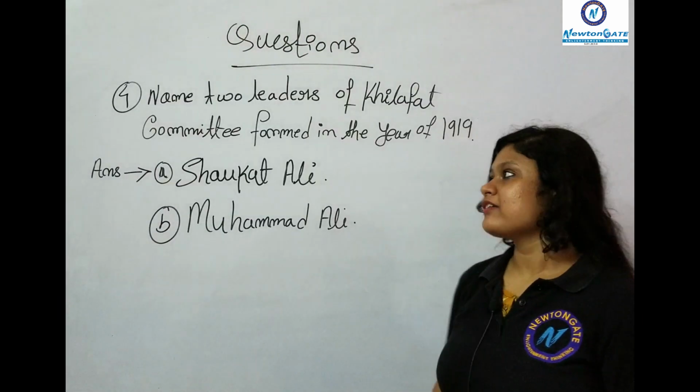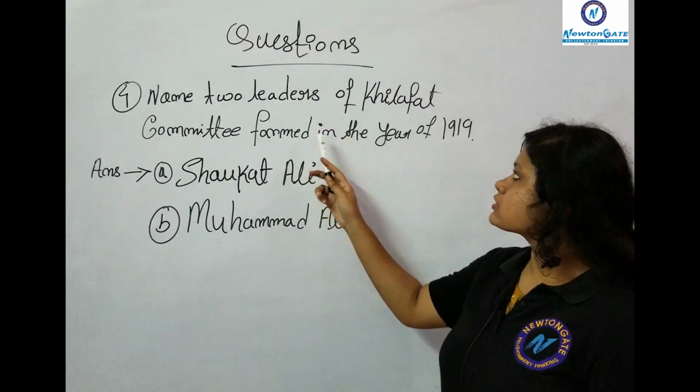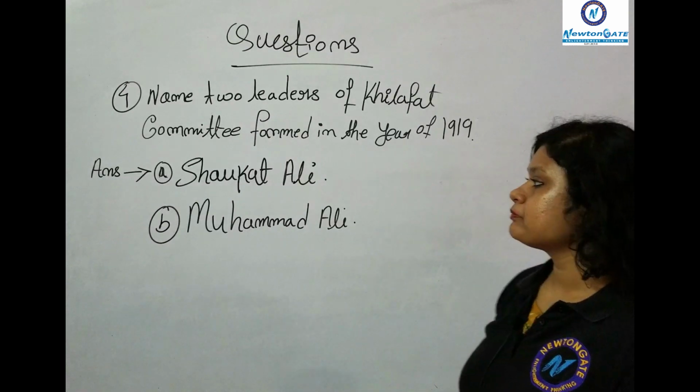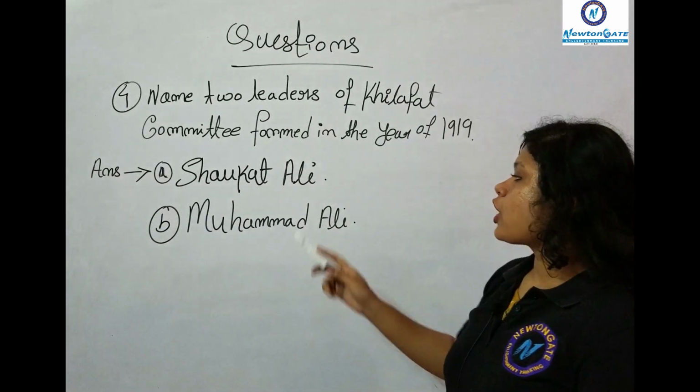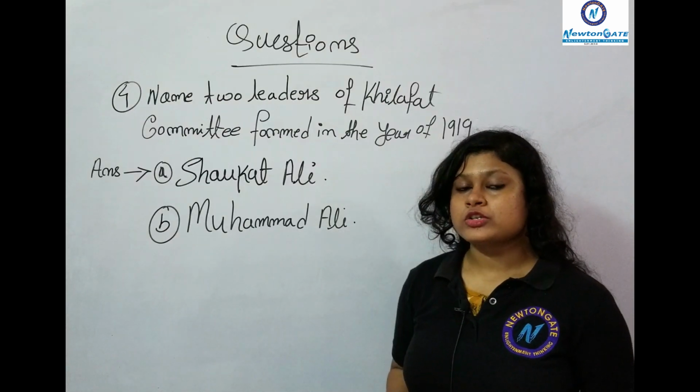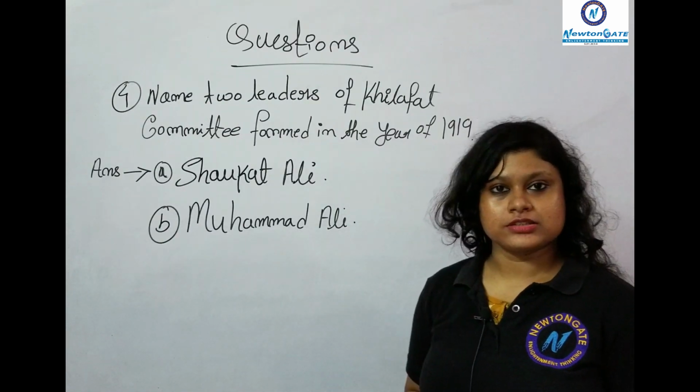Next question you have is to name 2 leaders of the Khilafat committee formed in the year 1919. The answer is Shaukat Ali and Muhammad Ali. These two were together called the Ali brothers.